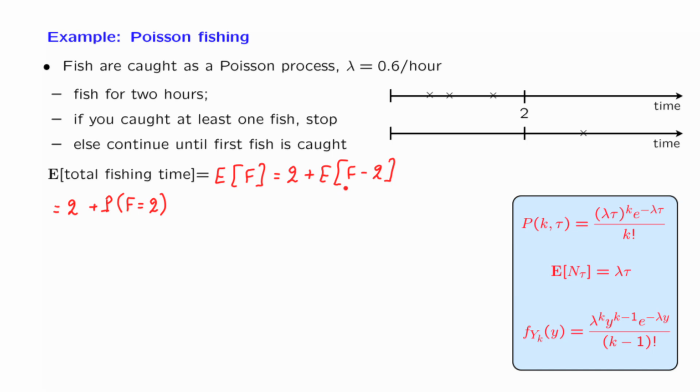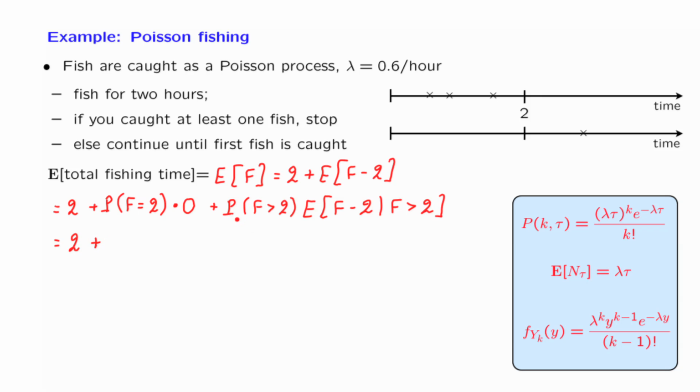And in that case, your remaining fishing time is going to be equal to 0 because you do not continue under that scenario. But there's the other scenario that you get to fish for more than 2 time units, and then we multiply this term with the conditional expectation of the remaining fishing time given that you got to fish for more than 2 time units.